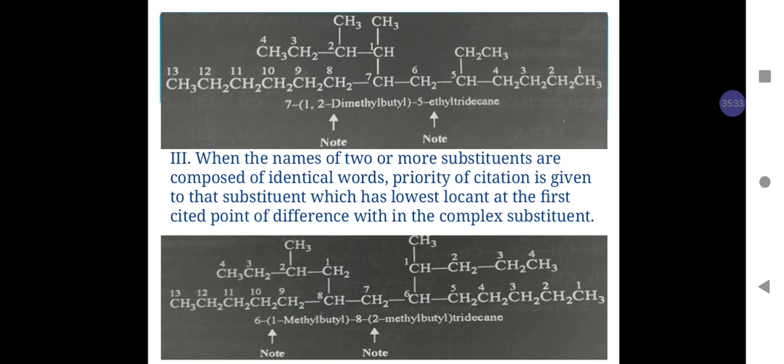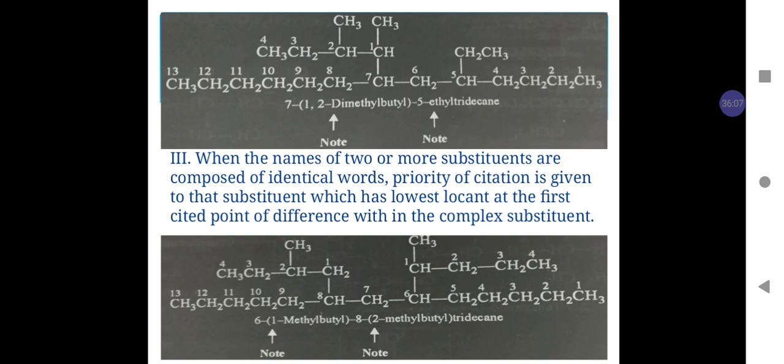Both the substituents are complex substituents and both have the same number of carbon atoms in their parent chain, that is 4 carbons in the parent chain of both substituents, having a substituent at carbon number 1 and carbon number 2.